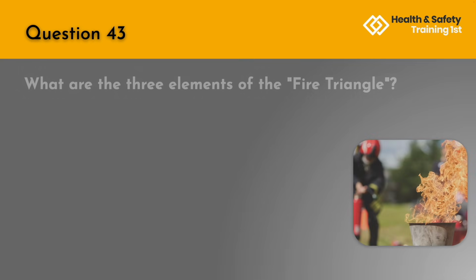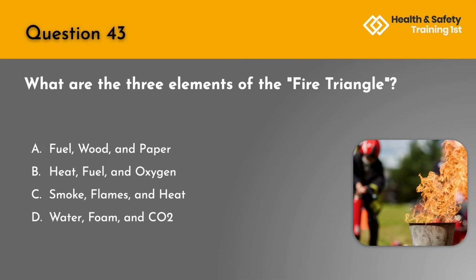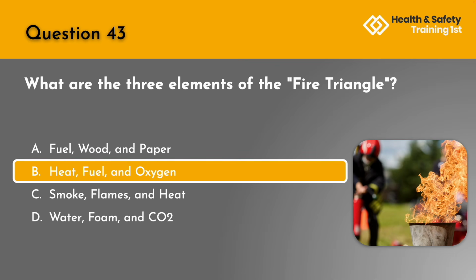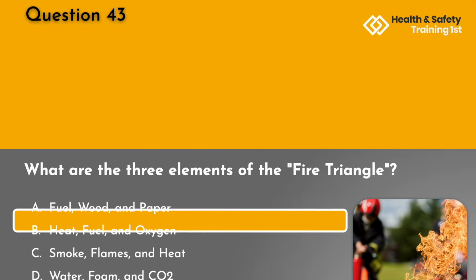Question 43. What are the three elements of the fire triangle? A. Fuel, wood and paper. B. Heat, fuel and oxygen. C. Smoke, flames and heat. Or D. Water, foam and CO2? The correct answer is B, heat, fuel and oxygen.